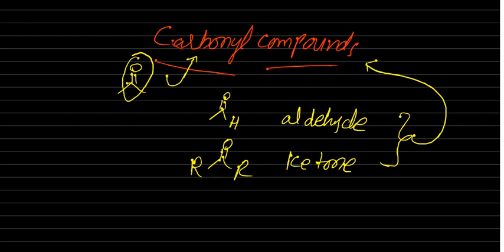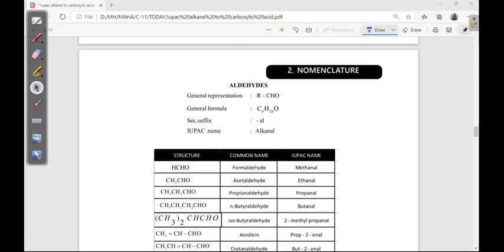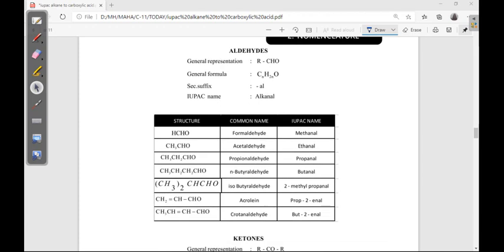So for an aldehyde, one hydrogen should be present. For ketones, no hydrogen; both should be alkyl groups. Next, the general representation is RCHO, and the general formula is CnH2nO. The suffix is aldehyde, meaning starting with the two letters al. The IUPAC name is alkanal. Alk means the carbon chain, and the last ending is al, alkanal.